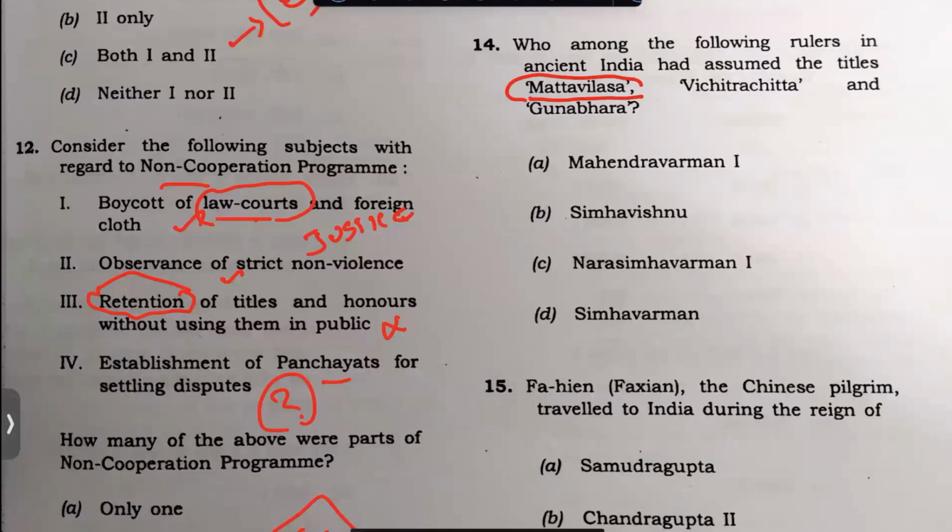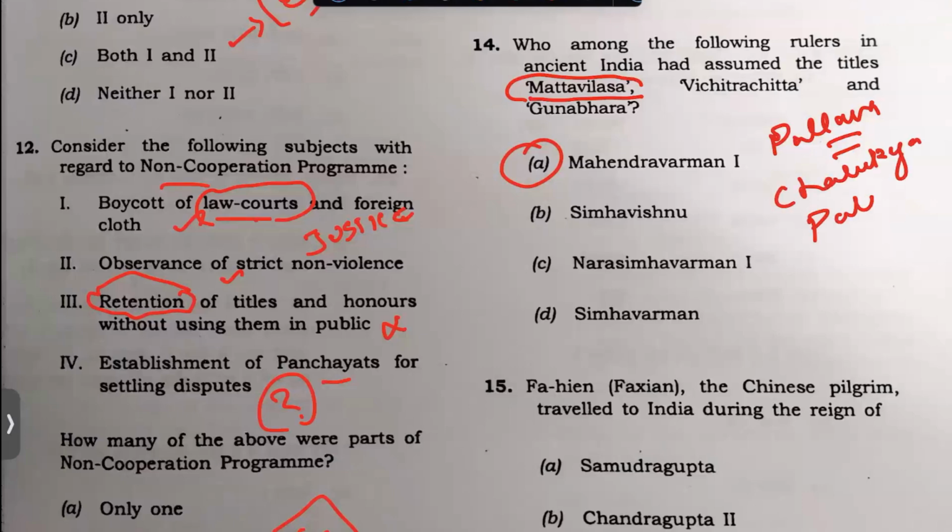Anybody who is in Tamil Nadu should know that Mahendravarman I, the Pallava king, was the father of Narasimhavarman, who was responsible for beating the Chalukyas. Pulakeshin II will be the very strongest leader, but he will lose his battle with Narasimhavarman. There will be a war between these two, and Pulakeshin actually dies.